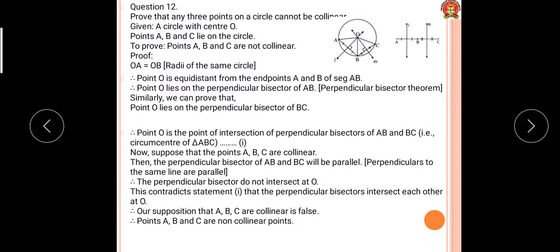Good morning, students. In yesterday's session, I gave question number 12 as homework.